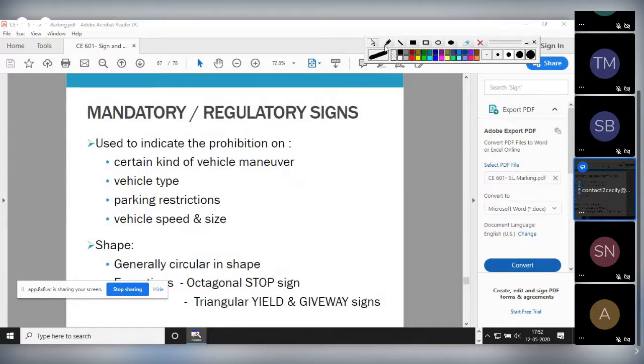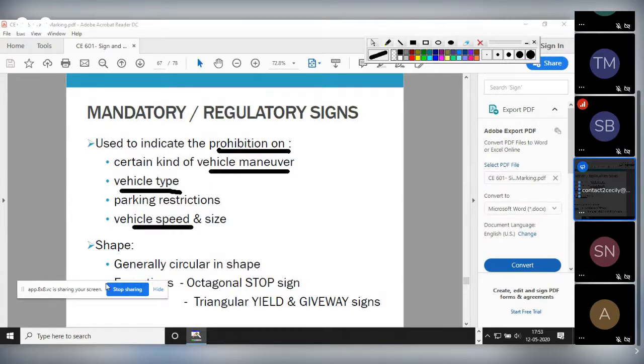Now mandatory. What is mandatory? Certain signs help us indicate prohibition. Mainly prohibition comes. That means you should not go there. You should not do like that. All these come under mandatory signboards. So prohibition on what? Prohibition on vehicle movement, on vehicle type. Say for example, no cycles, no cycle parking, only bus parking, only car parking, bicycle parking, no parking area, like that. Some parking restrictions, especially vehicle speed. These are the mandatory signs.